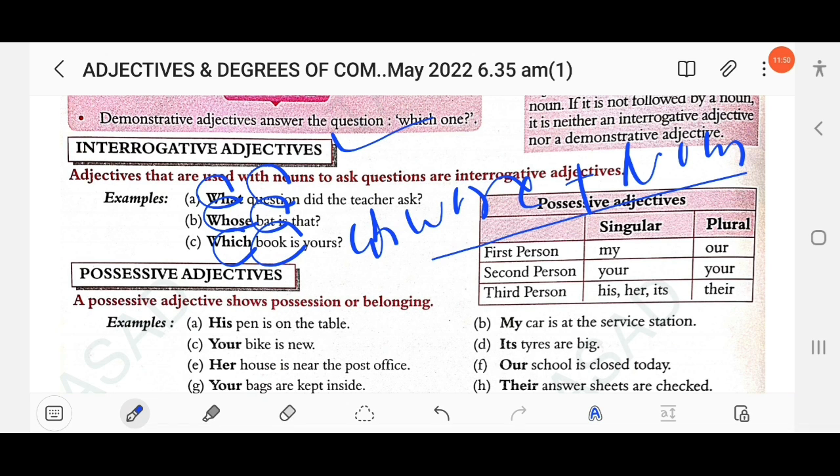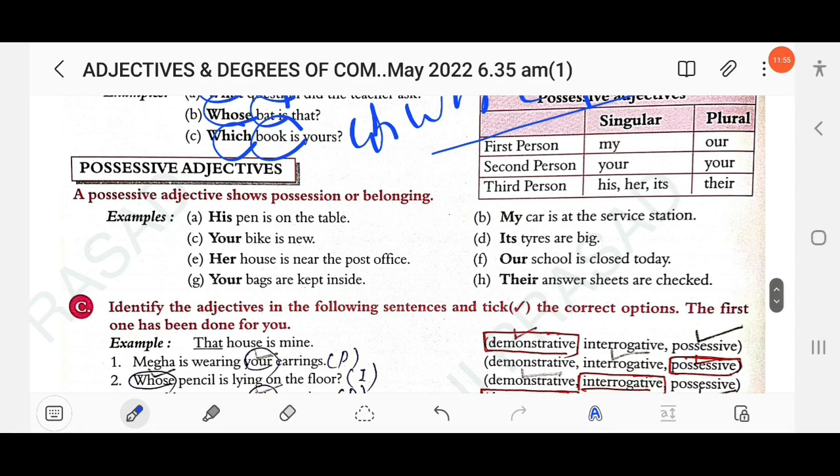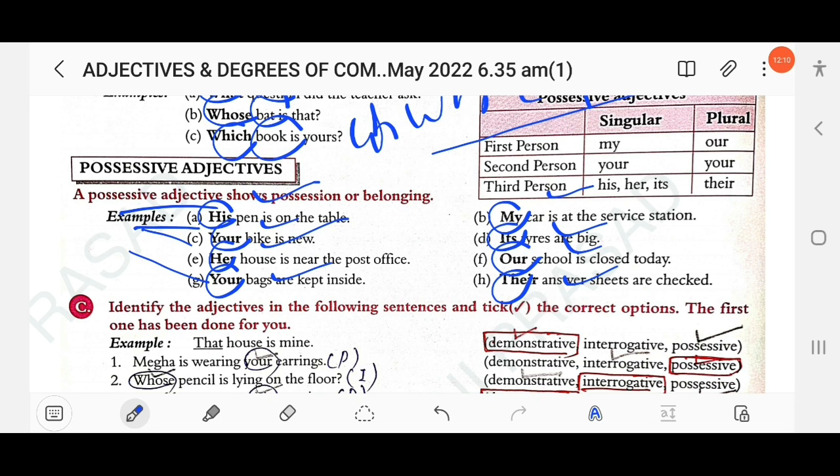Then next, possessive adjectives: his pen, your bike, her house, your bags, my car, its tires, our school, their answer. Here his, your, her, my, its, our, their are known as possessive adjectives. They indicate ownership, what belongs to whom.